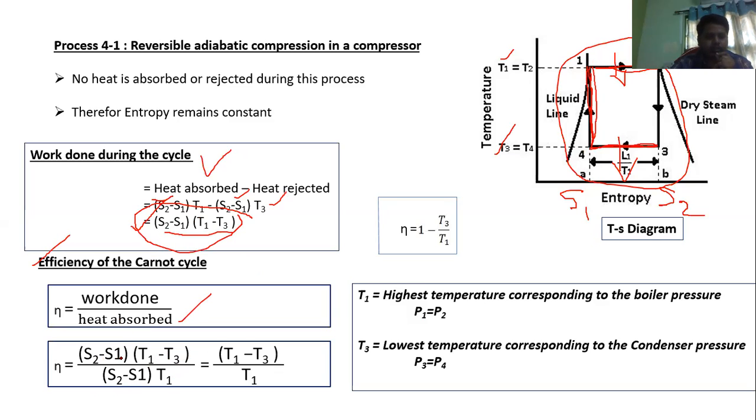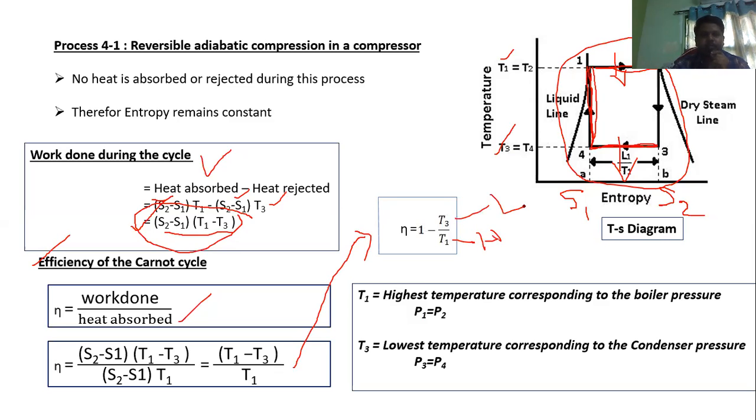Once you simplify this equation, you will get (T1 minus T3) divided by T1. We can also write this as efficiency equals 1 minus T3 by T1. Here T3 is the low temperature and T1 is the high temperature.